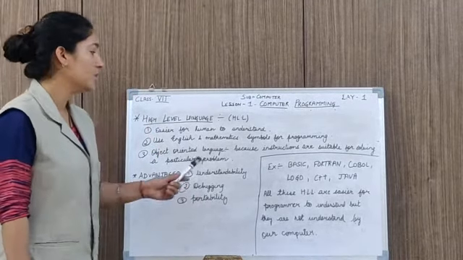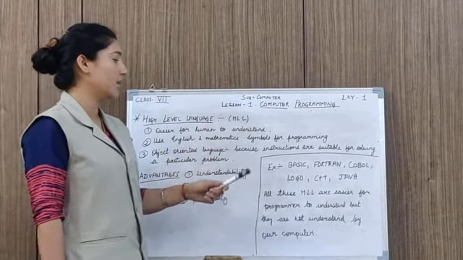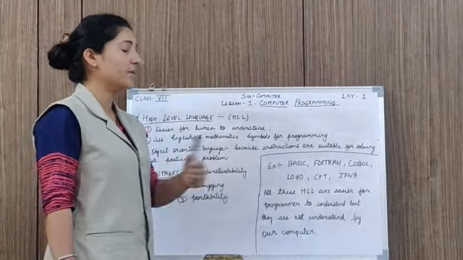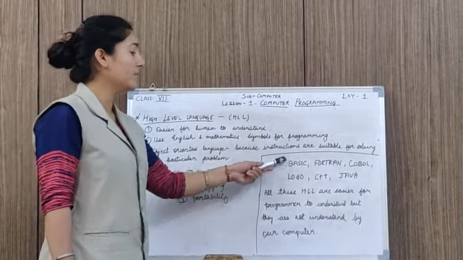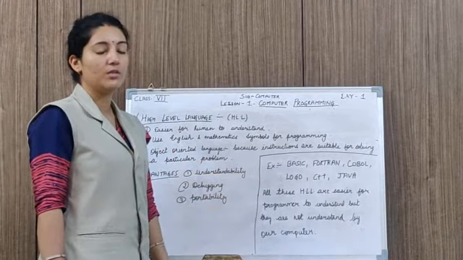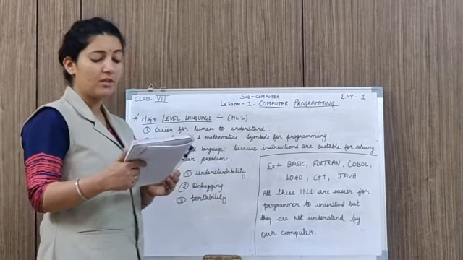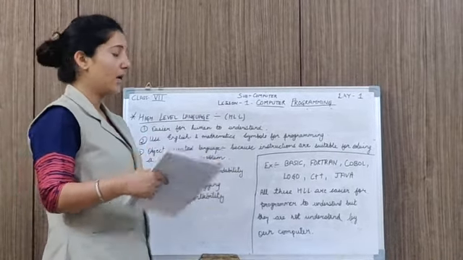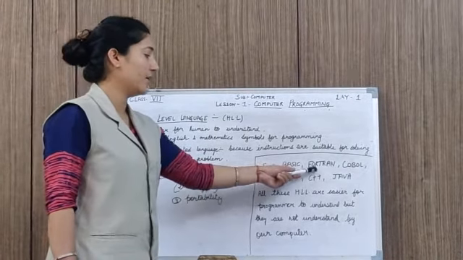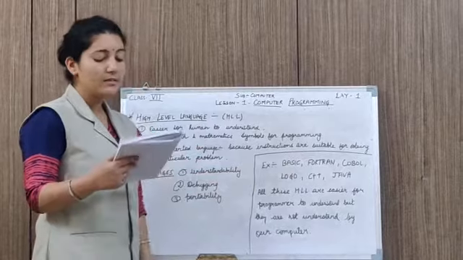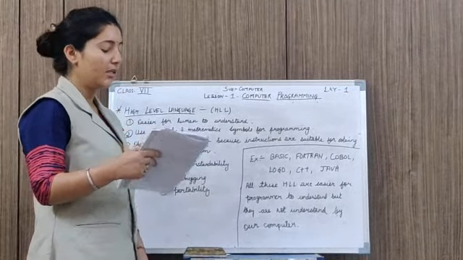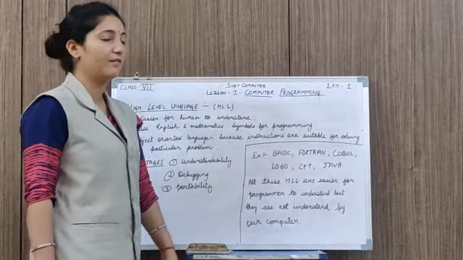Some examples of high level languages are BASIC, which is Beginners All purpose Symbolic Instruction Code. This language is an example of a high level language, used for scientific purposes and for training. FORTRAN, the full form of which is Formula Translation, is used for computation and scientific purposes.